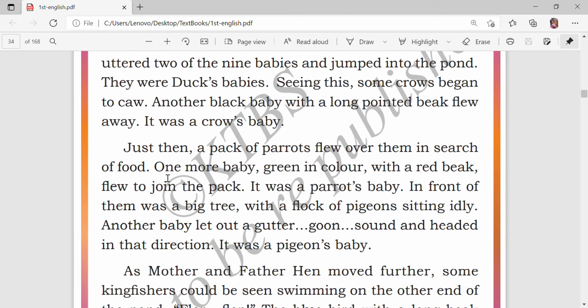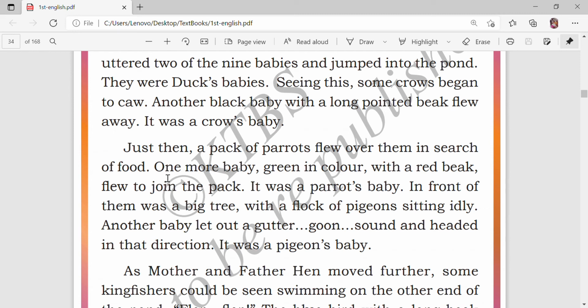The color is green and also that beak is red in color. You think about that. What is that bird? The bird is a parrot. Do you understand, children? So they flew to join their family. Pack means pack. The group of parrots is called a pack. Okay, it was a parrot's baby.